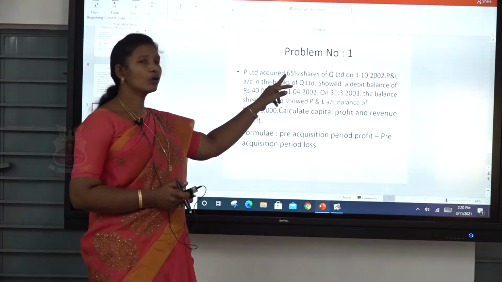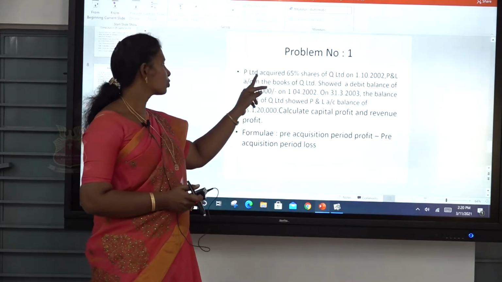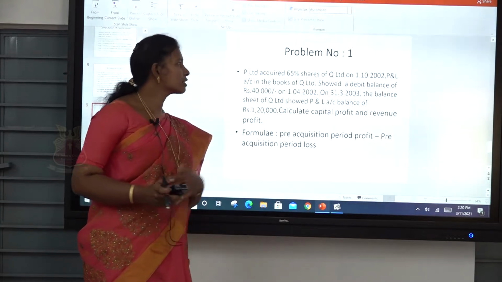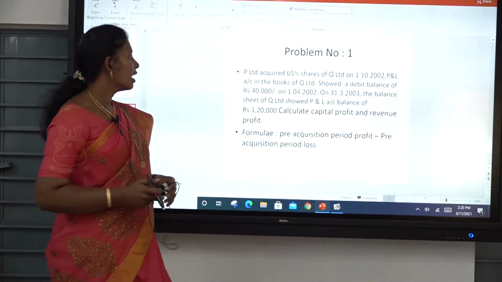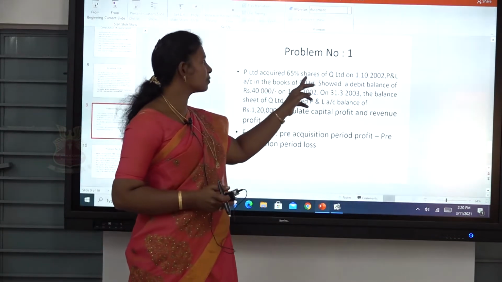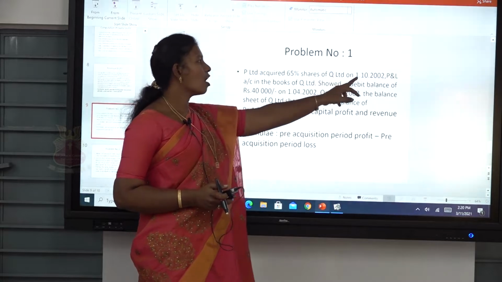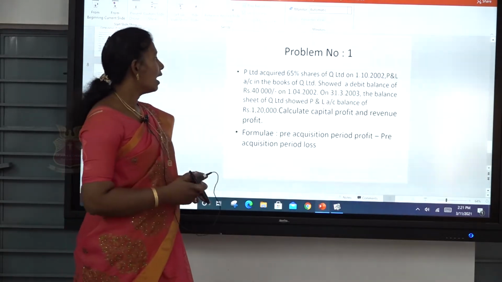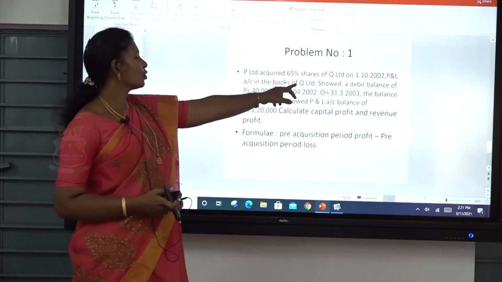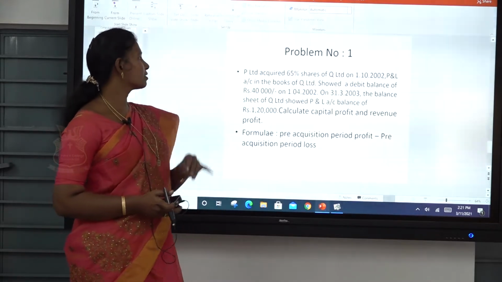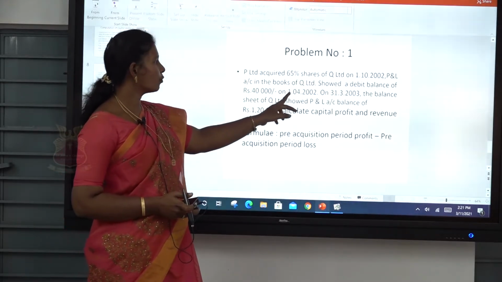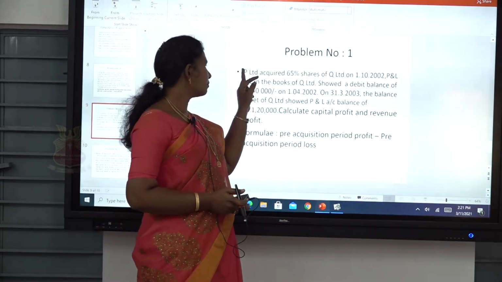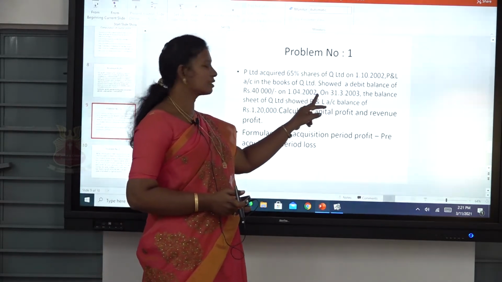That means more than 50% of the shares. So P Limited, P stands for holding company and Q Limited stands for subsidiary company. P Limited acquired 65% of shares of Q Limited on 1/10/2002. And the profit and loss account in the books of Q Limited showed a debit balance of 40,000 on 1/4/2002. The sentence begins from here and ends with here.